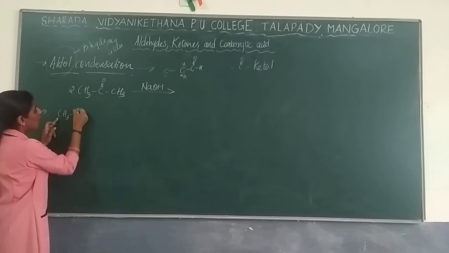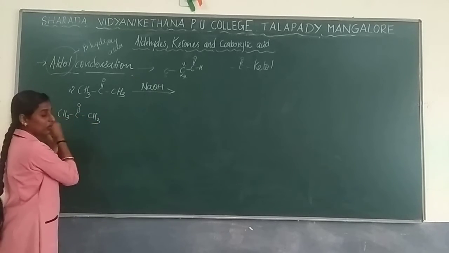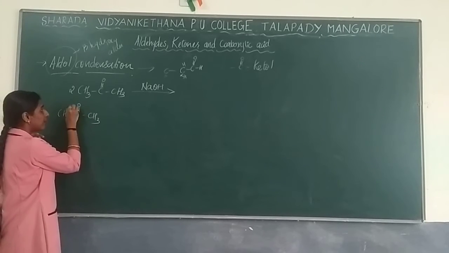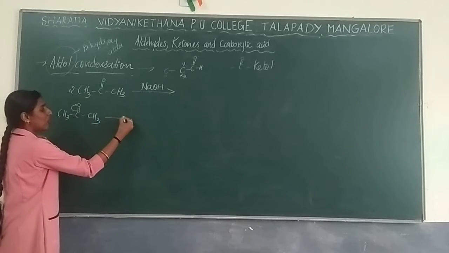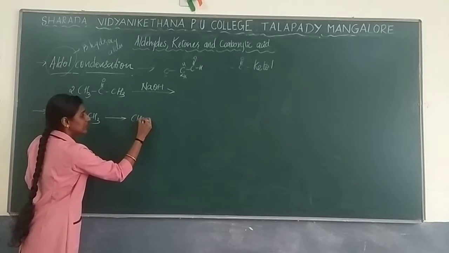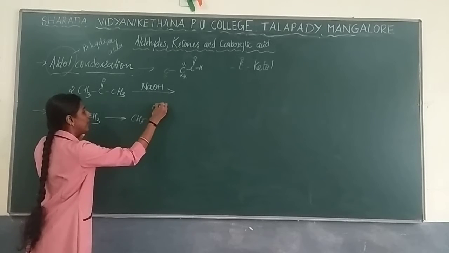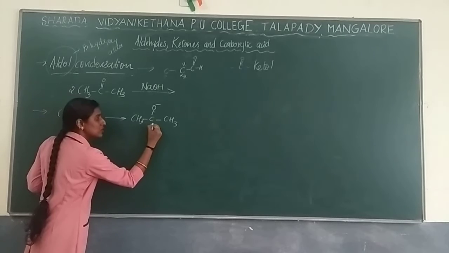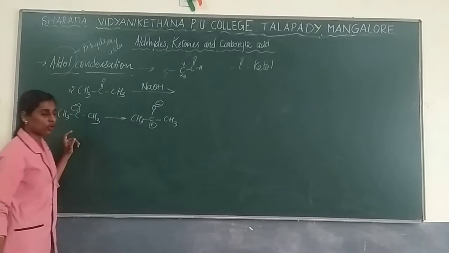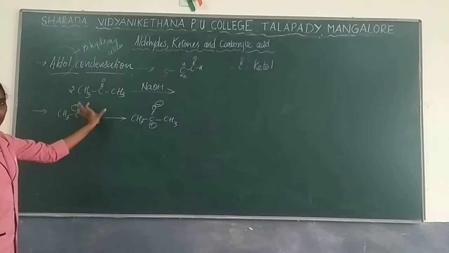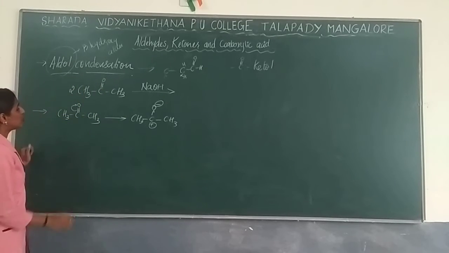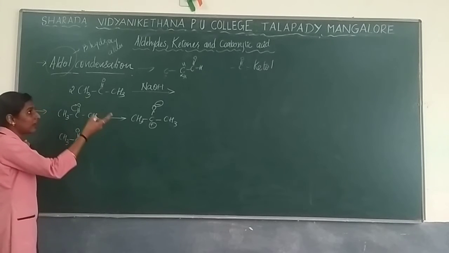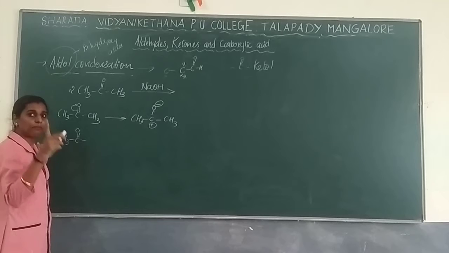I'll take one of the ketonic groups. So what will happen in this ketonic group? From here the bond will be given to oxygen, so that we will get CH3, CO minus and CH3. If we go with the carbon, only 3 bonds are present, so it will get a positive charge. So this is with one propanone group. Another group is present. You just glance at whatever you have done, because you might have learned aldol condensation as one example in the last class.